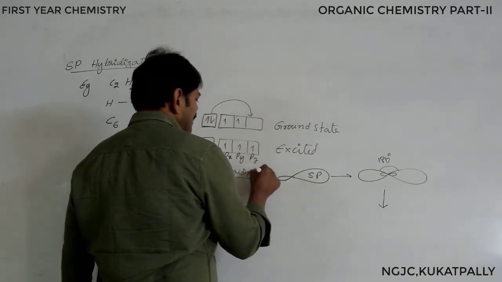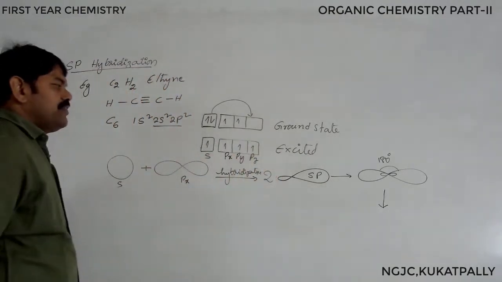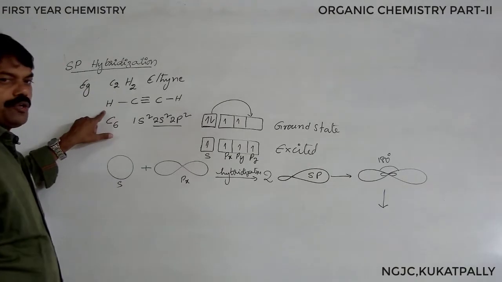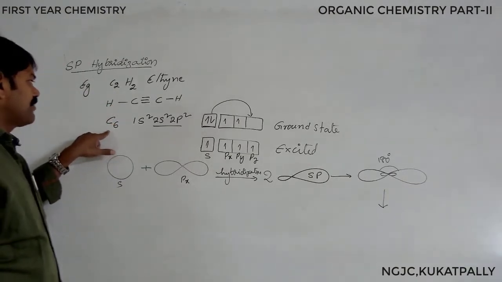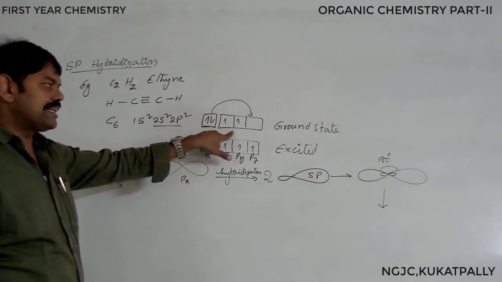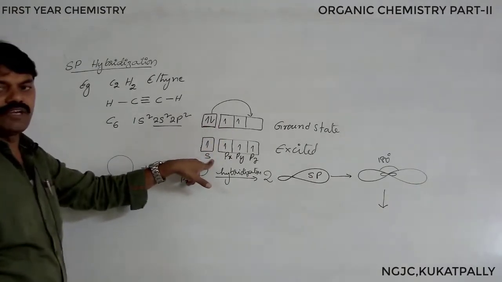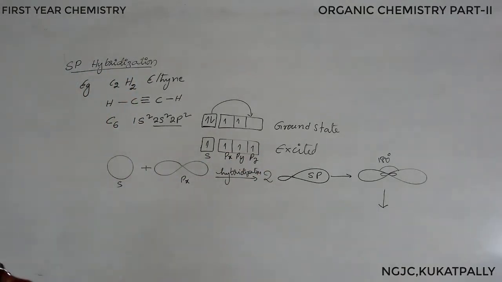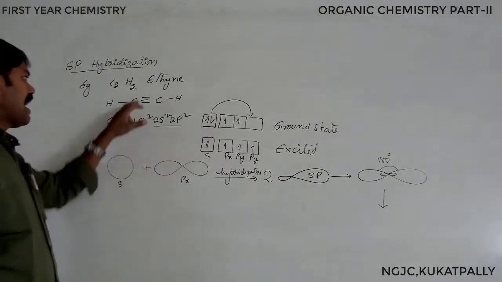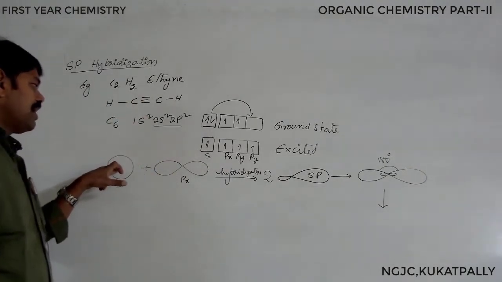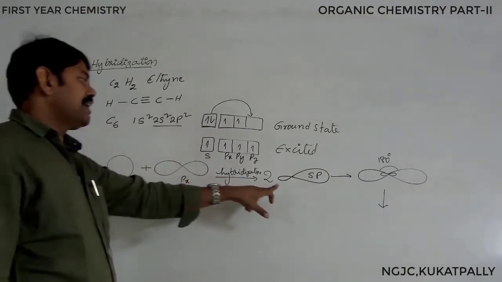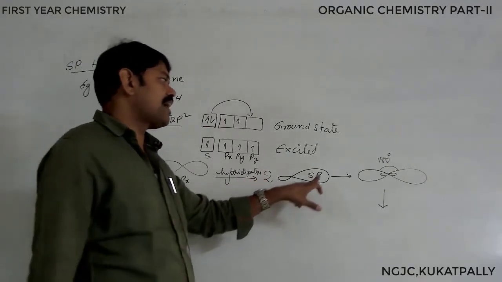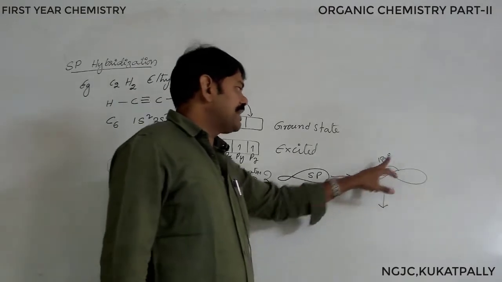Very simple techniques to understand. If you go through it systematically, you will understand very easily. First, I explained the molecule. After that, I showed you the atomic number of carbon, the ground state electronic configuration, and the excited state electronic configuration. At this stage, the orbitals of the carbon atom participate in hybridization, resulting in 2 sp hybrid orbitals. These 2 sp hybrid orbitals are directed in a linear manner with a 180 degree bond angle.